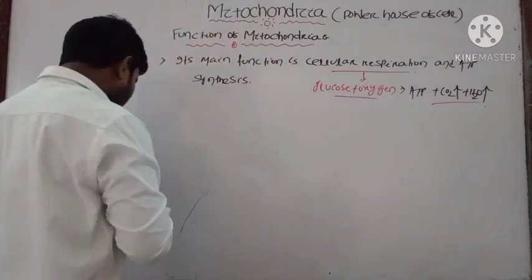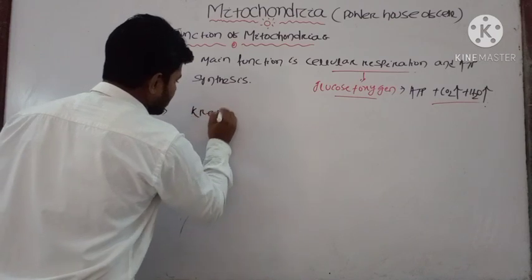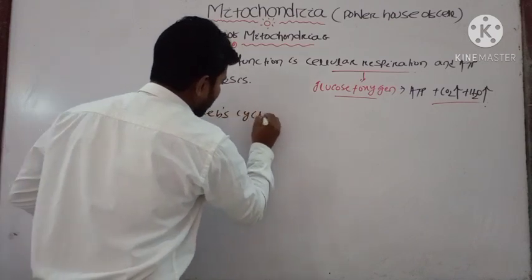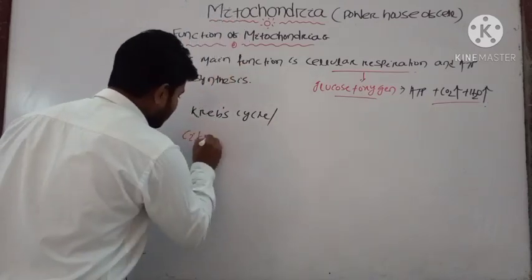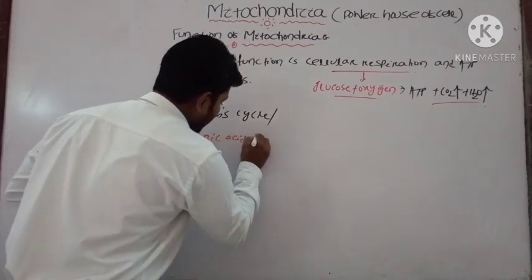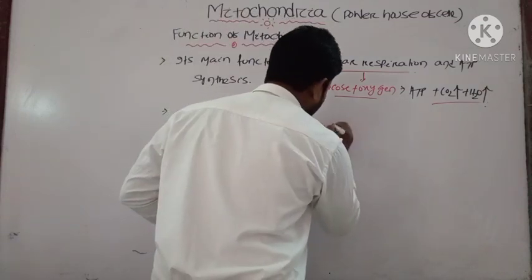In mitochondria, you have seen there are two processes. One is the Krebs cycle, or we call it the citric acid cycle. It occurs inside the matrix of mitochondria.